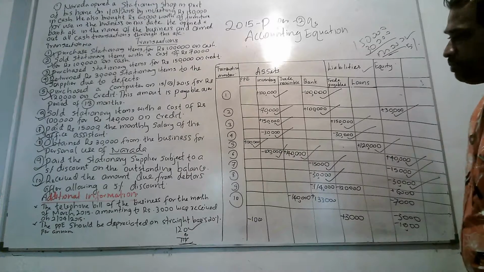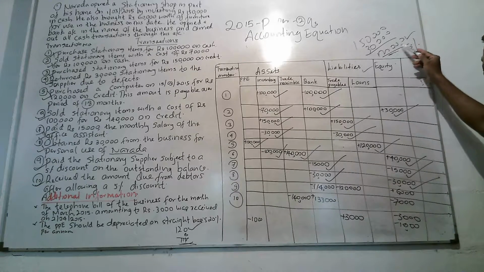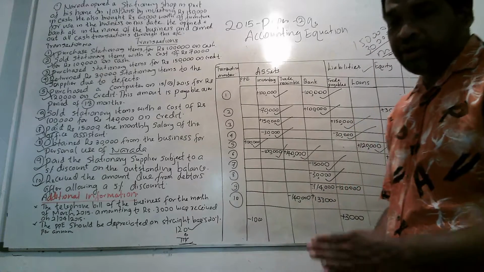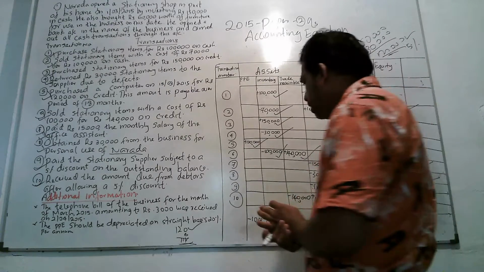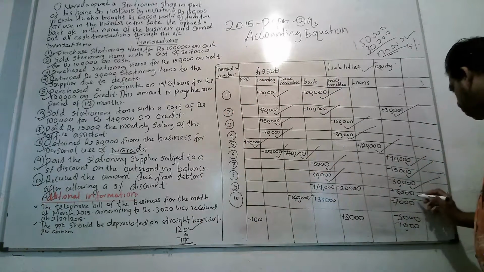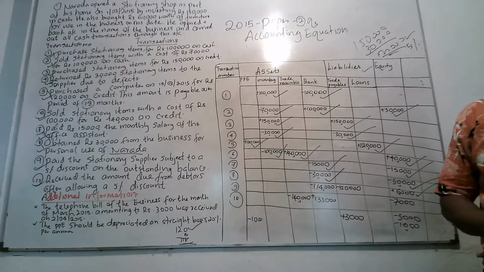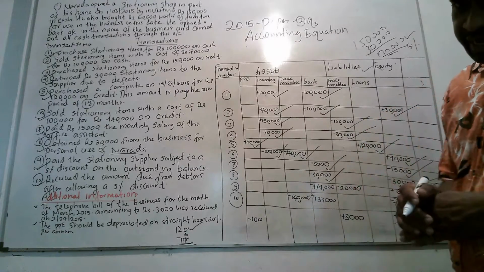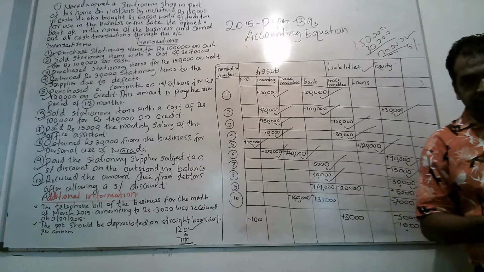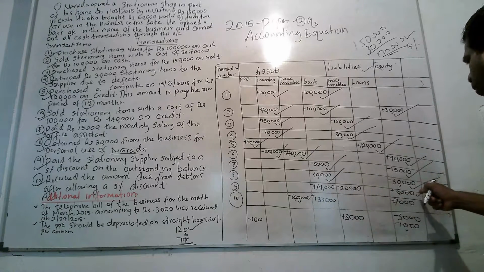Then 5% means 6,000. If it is 10%, it will be 12,000. Half of that is equal to 5%, that is 6,000. Because of any discount received, owner's equity will increase. That is equal to income. Therefore, I have put plus 6,000 under equity, because when you settle the liability, if the supplier gives you a discount, that is called discount received. Discount received comes under income. Because of any income, there will be an increase in owner's equity.